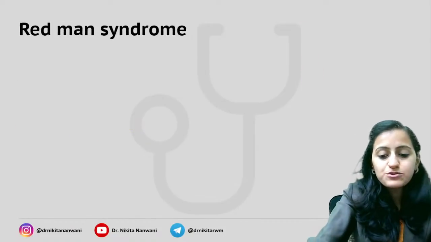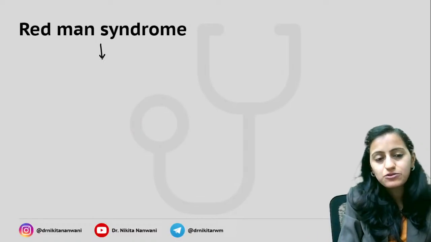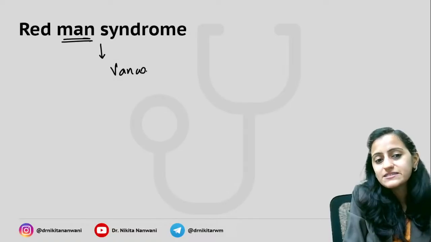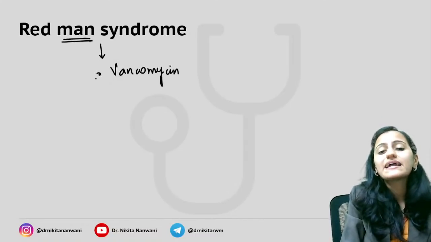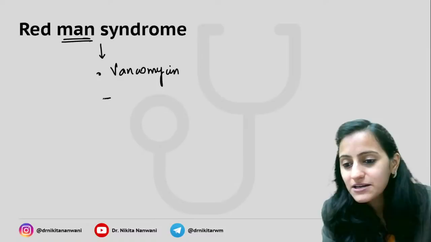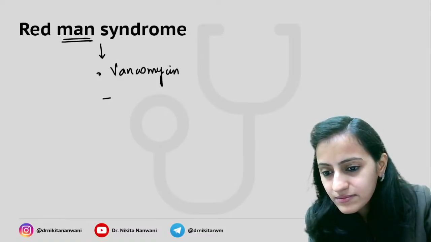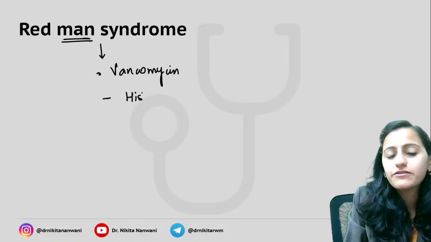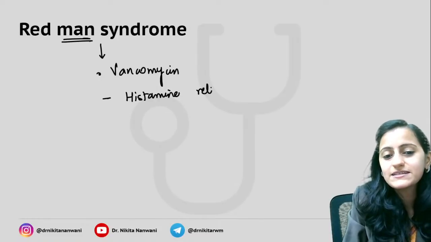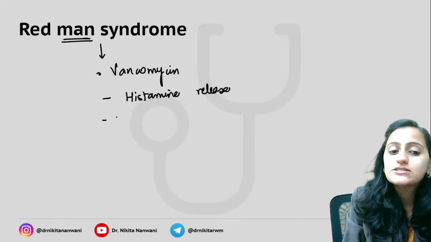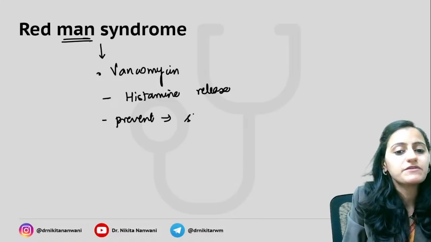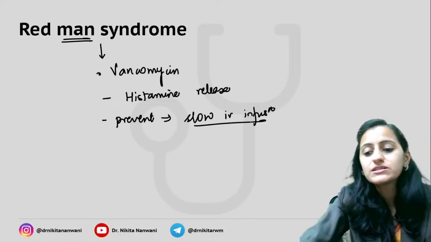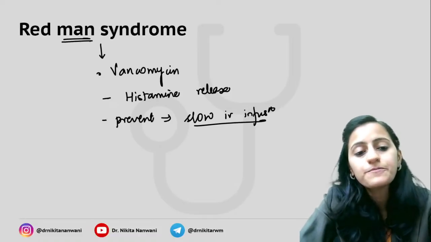All right. Which antimicrobial causes red man syndrome? Remember, man is van. It is vancomycin which causes red man syndrome. Why does it cause the red man syndrome? It is because of the histamine release. So how do we prevent this? This is prevented by giving the slow IV infusion. So the prevention is by the slow IV infusion, that is for vancomycin.